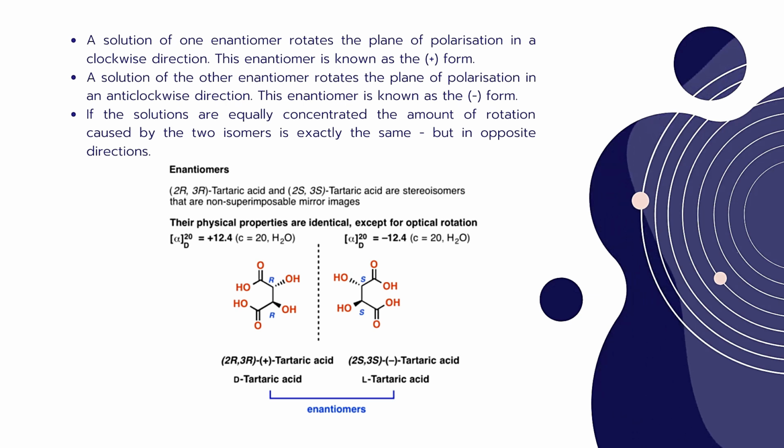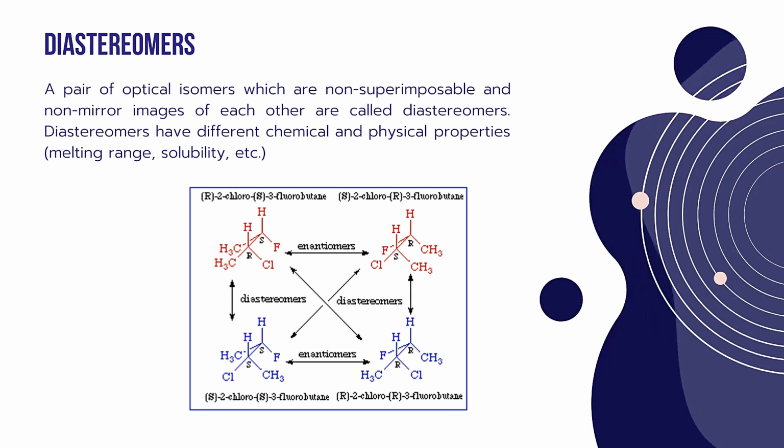The second kind of optical isomers are called diastereomers. These are pairs of optical isomers which are non-superimposable and non-mirror images, so they are called diastereomers. Diastereomers have different chemical and physical properties, and also different melting points, different solubilities, and so on, because they are non-superimposable and non-mirror images.